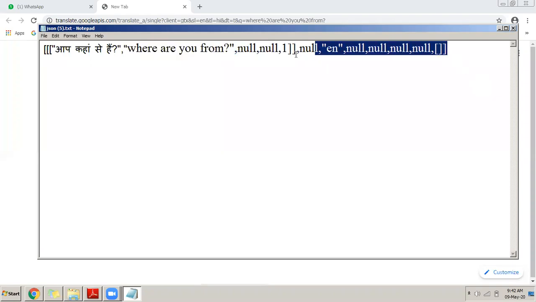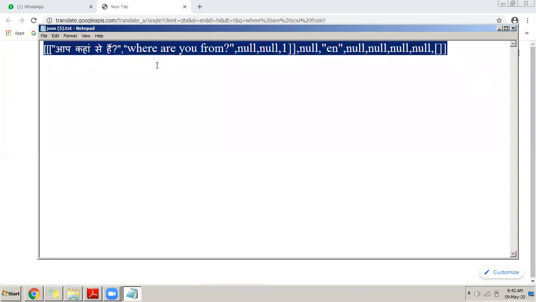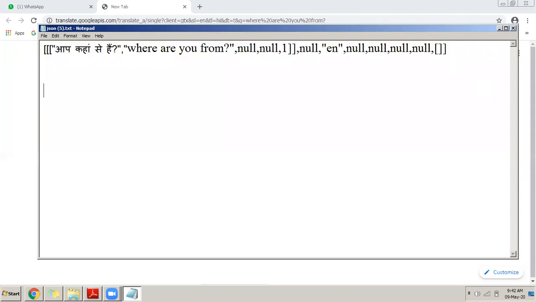Do you know what this format is? This format is called the JSON format. Yesterday we discussed the XML format. In XML format, there are tags, user-defined tags. Yesterday we saw an example. I will go back to that again.